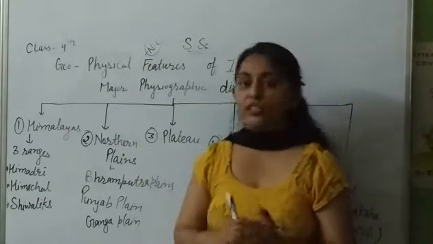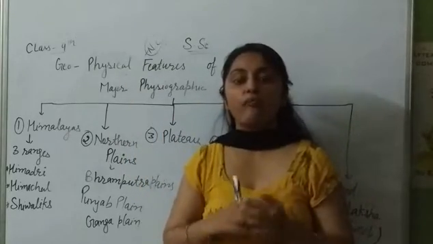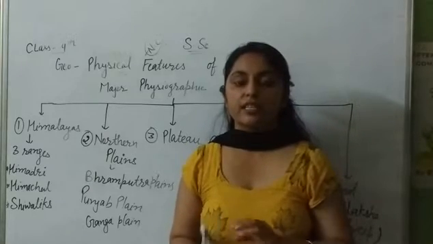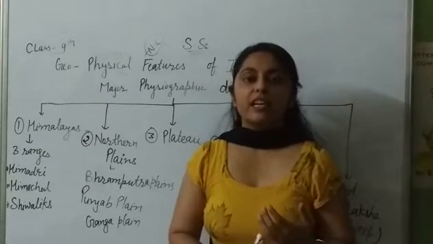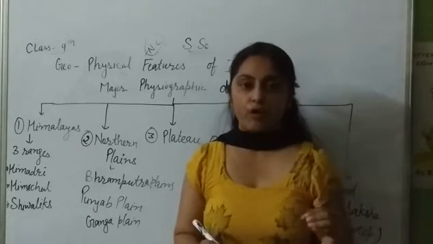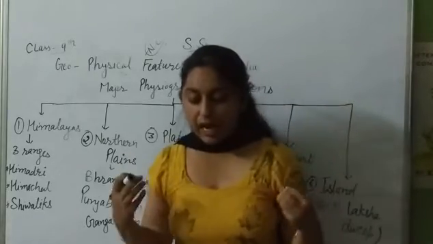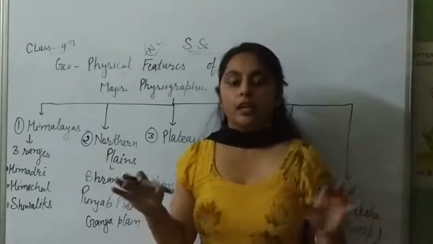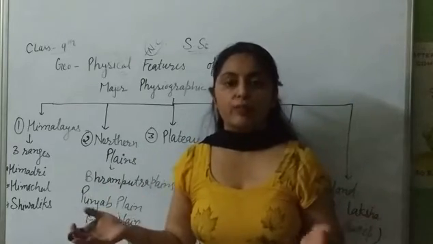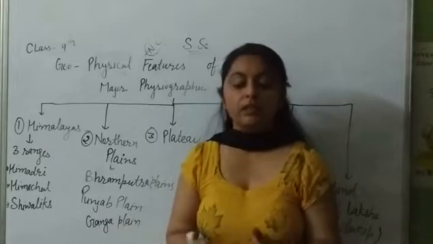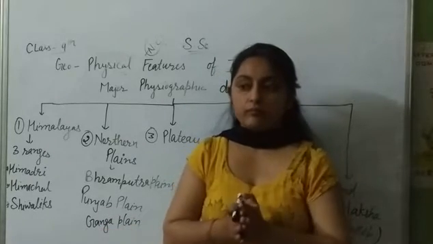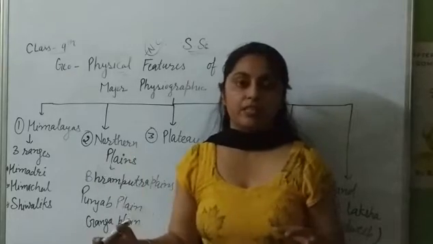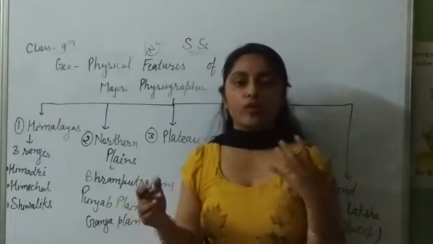Physical feature is a study of pattern and process of any landforms. You see that there are different kinds of landforms and terrain on the earth, because this process carries loads of agents.